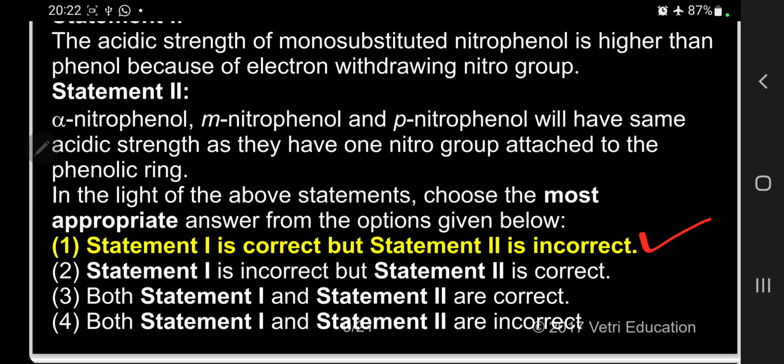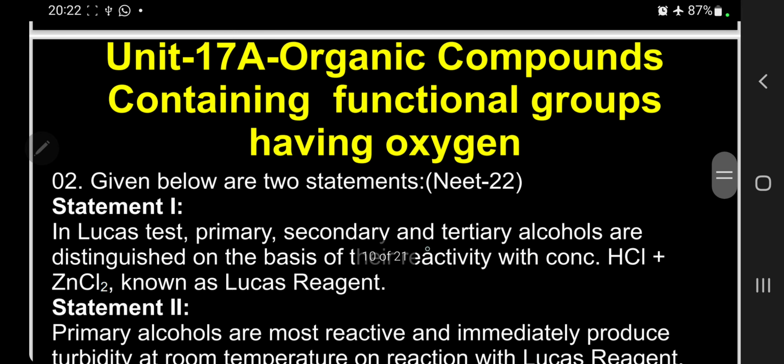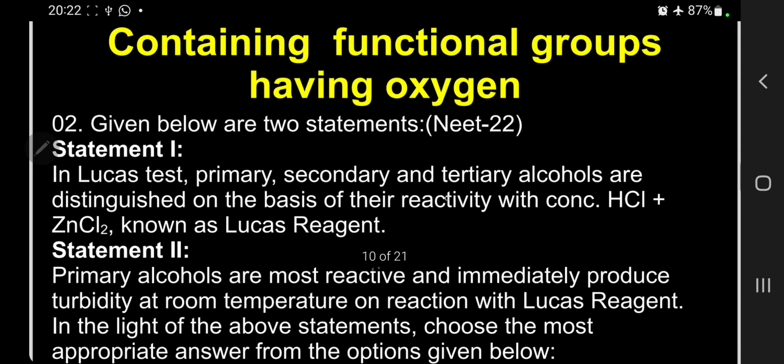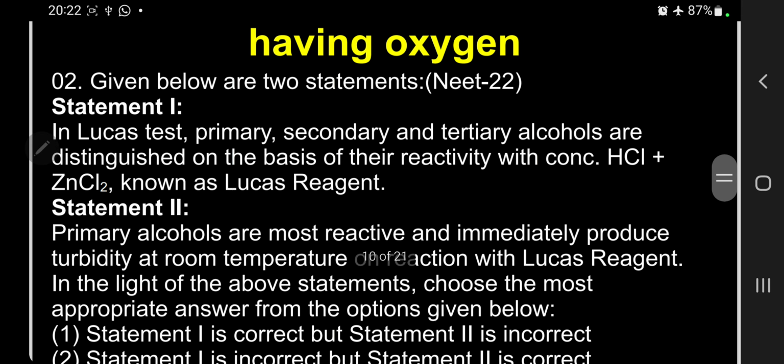Here, the option answer is that statement 1 is correct, but statement 2 is incorrect. So easily we can understand this. Question number 2. Kindly follow. Question number 2.